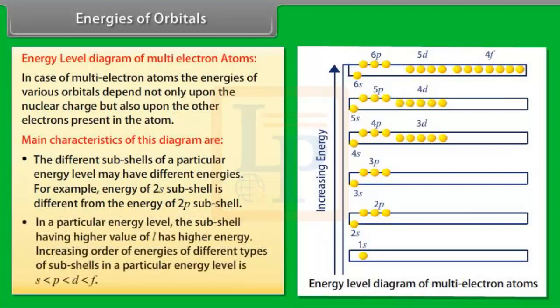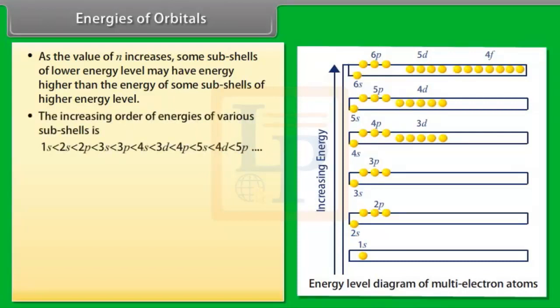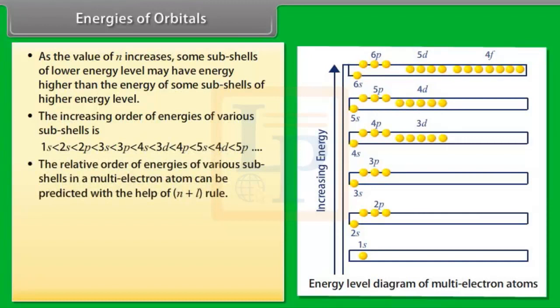Number 2. In a particular energy level, the subshell having higher value of L has higher energy. Increasing order of energies of different types of subshells in a particular energy level is: number 3. As the value of n increases, some subshells of lower energy level may have energy higher than the energy of some subshells of higher energy level. Number 4. The increasing order of energies of various subshells is: